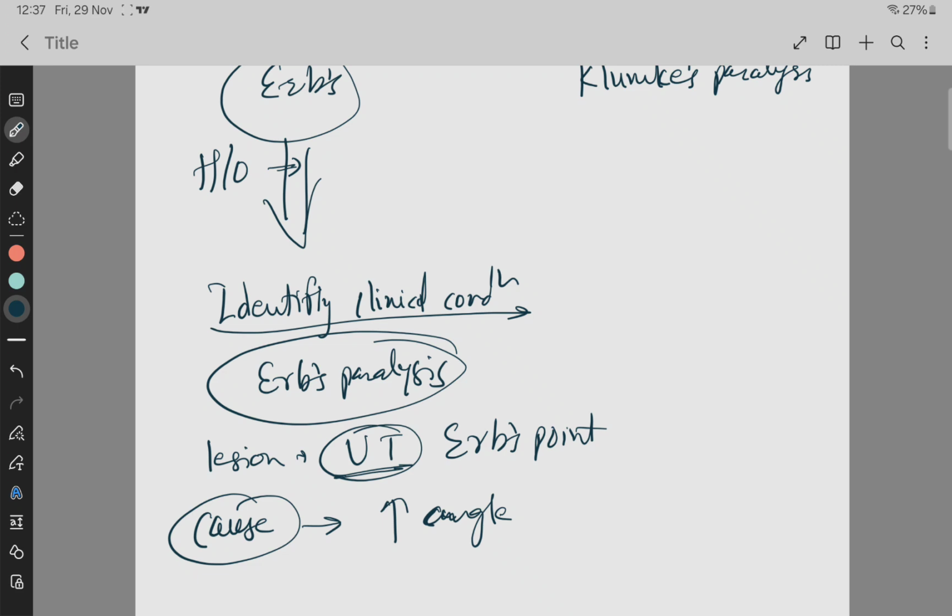In case of birth injury, especially assisted vaginal delivery using forceps, where the head is delivered and the shoulder is tucked below the pubic bone, the forceful forceps vaginal delivery leads to the injury to the neck or stretching of the brachial plexus in the neck, and that will lead to the injury. Okay, that is the main mechanism of injury.